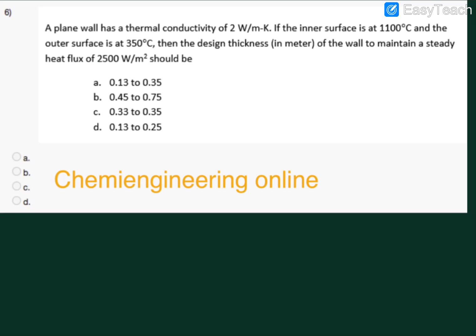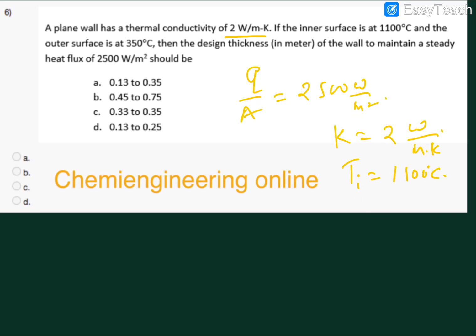Here we are already given the Q by A value, that is 2500 watt per meter square, and we are also given the K value, thermal conductivity 2 watt per meter per Kelvin, and the inner surface is 1100 degrees centigrade, outer is 350 degrees centigrade. So the design thickness, simple question.